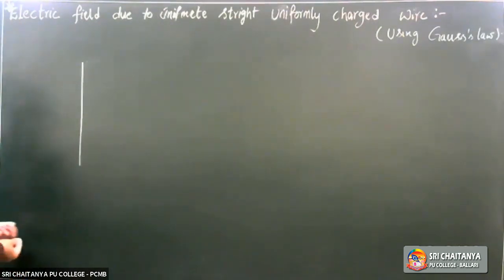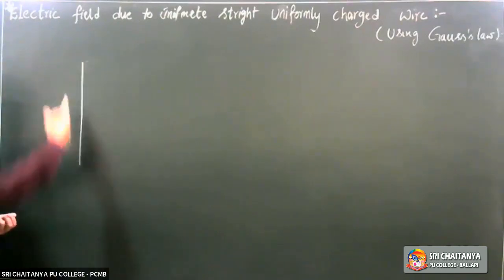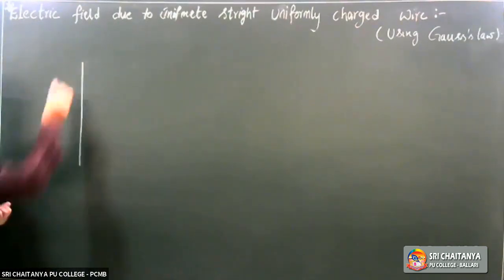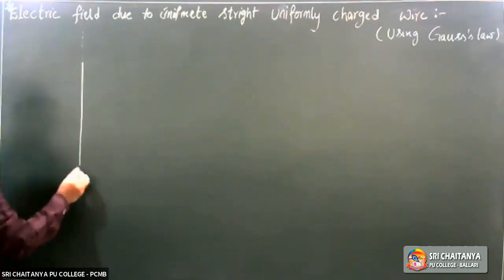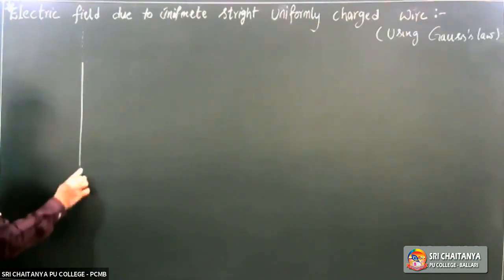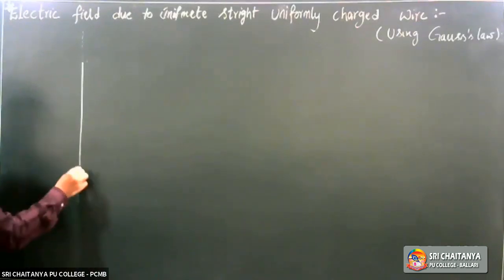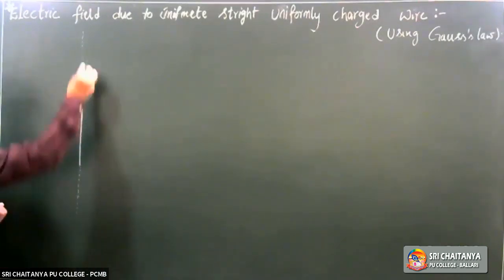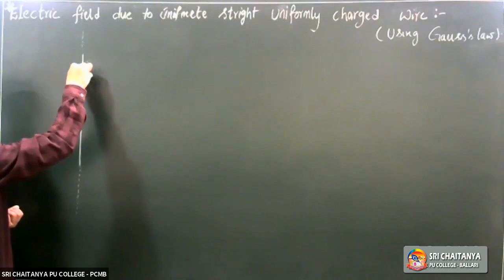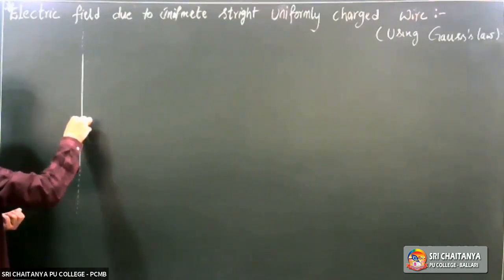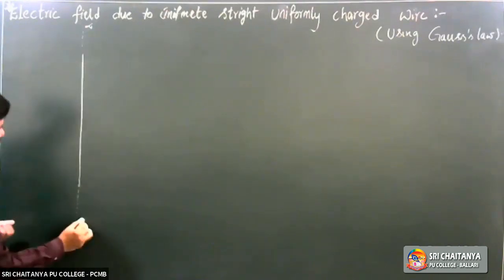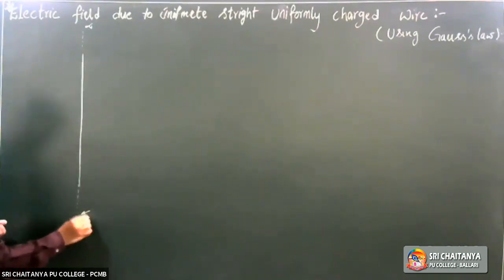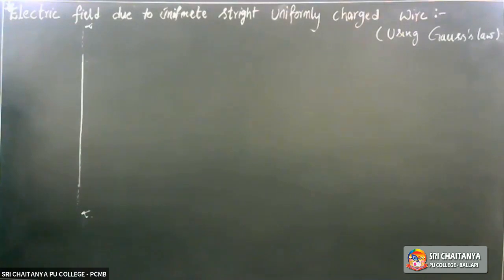This is a wire. What type of wire? Infinite. So to show that it is infinite, just take dots like that. Means its length is infinity. We don't know how far it is. Like an infinite straight wire.